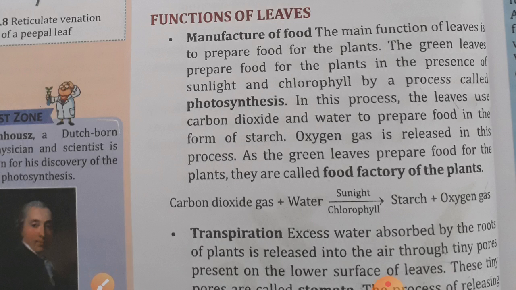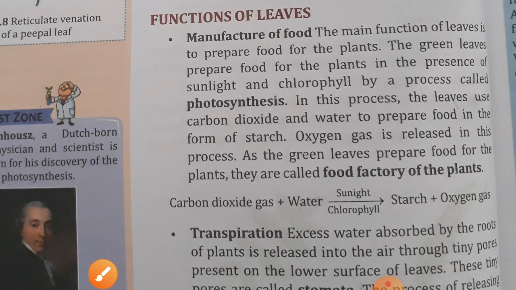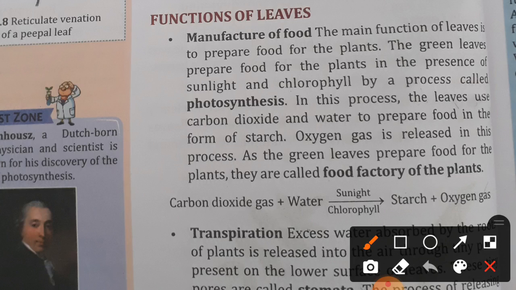And the things which are used for photosynthesis are carbon dioxide, water, sunlight and chlorophyll. You can see the equation of photosynthesis here. Carbon dioxide gas and water are making starch and releasing oxygen gas. So because the leaf prepares food for the plant, it is also called the food factory of plants.